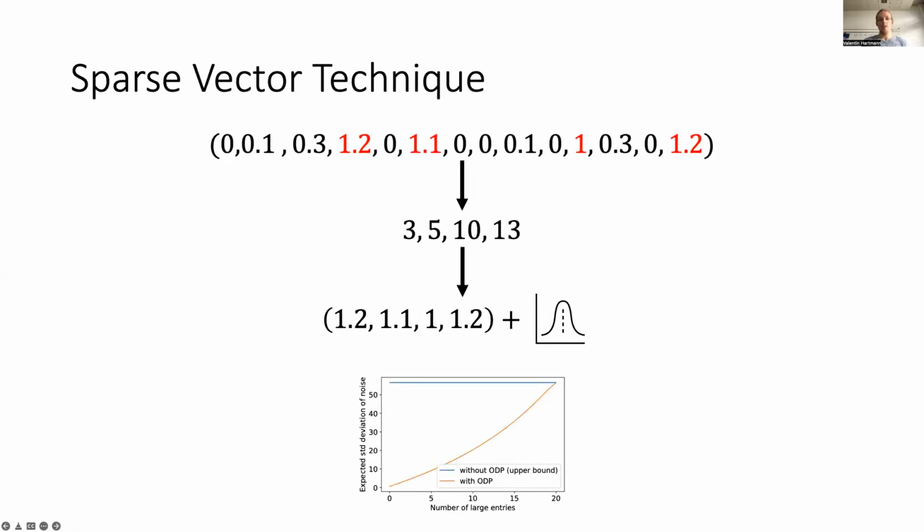The plot shows this for the example of a vector of length 100. You can see that for smaller numbers of large entries, the expected noise that needs to be added with an ODP analysis is substantially smaller than with a standard DP analysis.